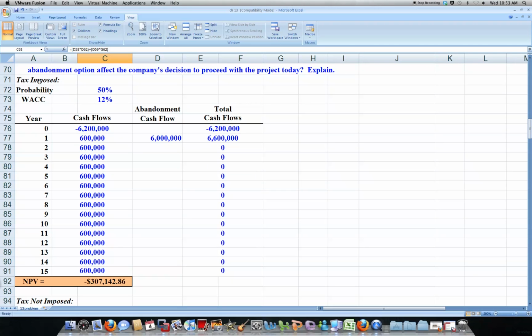Here we have a 50% probability that the tax will be imposed and a 12% weighted average cost of capital. If the tax is imposed, we're not going to keep doing the project. We're going to abandon, because we know it's going to be negative. So we abandon, we get our cash flow in, which would be 6 million for selling it. We get our 6,600,000. We still have a negative NPV.